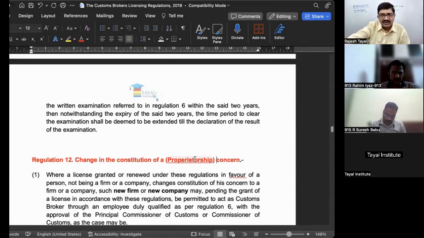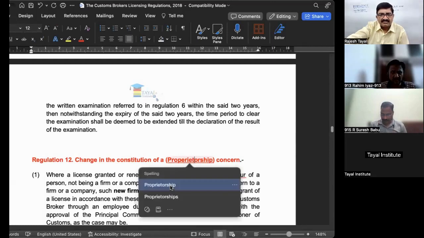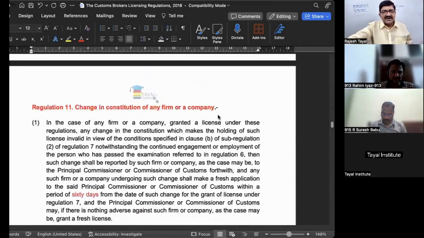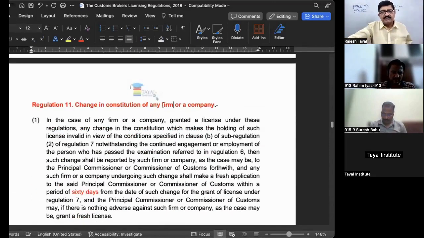So in regulation number 11, this is about partnership firm or a company.